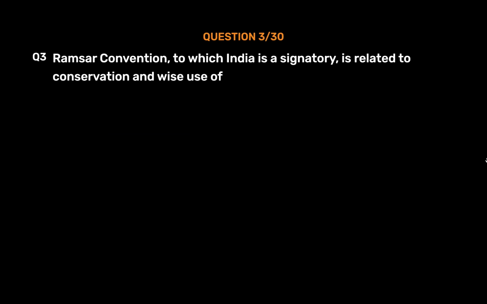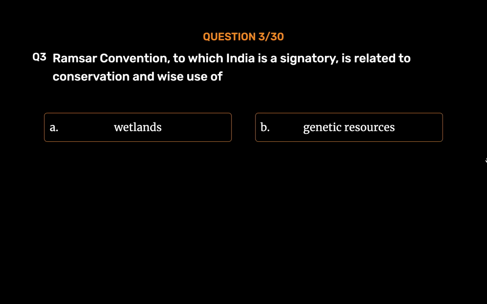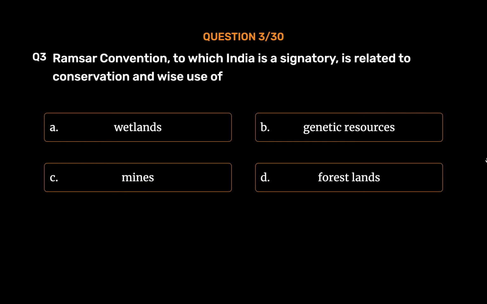Question number 3. Ramsar Convention, to which India is a signatory, is related to conservation and wise use of Option A. Wetlands. Option B. Genetic resources. Option C. Mines. Option D. Forest lands. The correct answer is Option A.